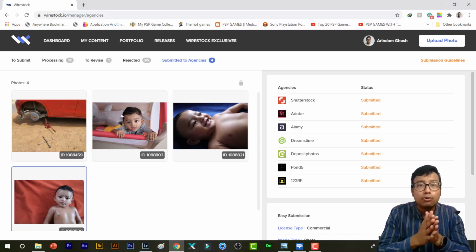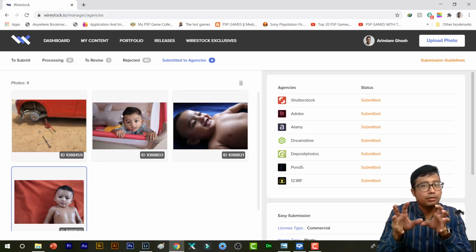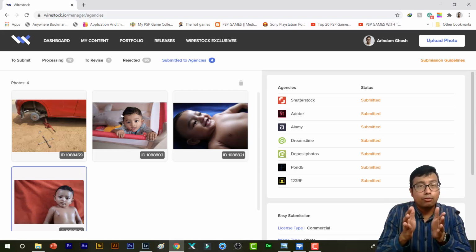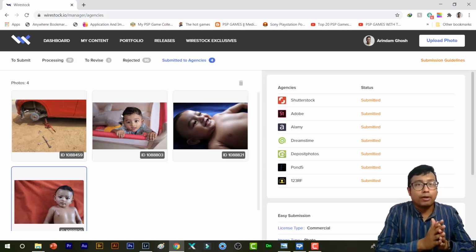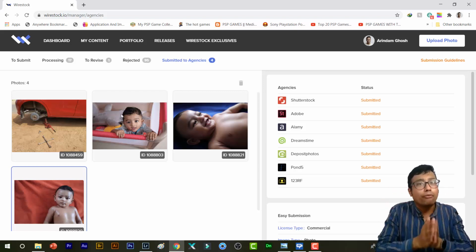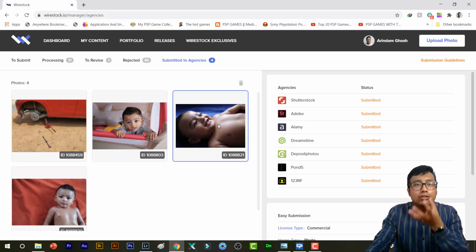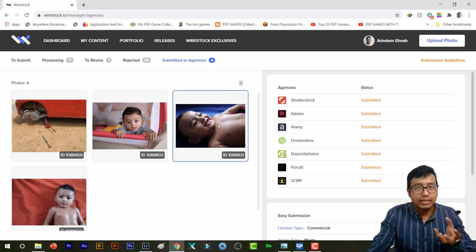So, mind you, these photos may look similar to the photos in my previous portfolio, but these are actually different, because you cannot upload the same photo to Wirestock and Shutterstock. These photos will be uploaded under the name of the Wirestock profile, just like a black box in video. This is basically a black box for photography. So this will not be submitted in your name. It will be submitted under Wirestock's name.